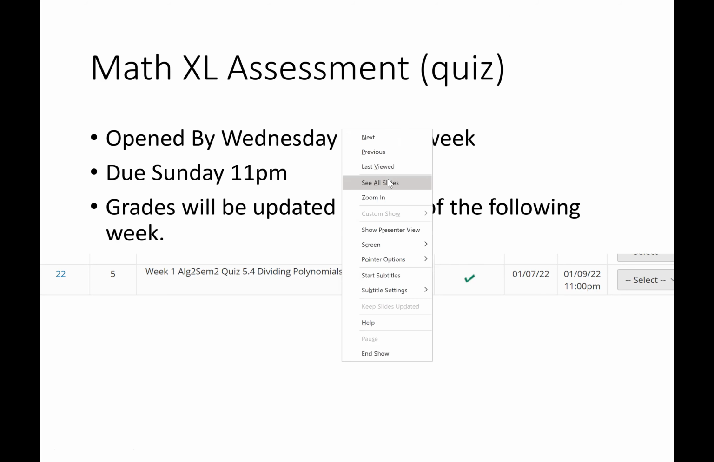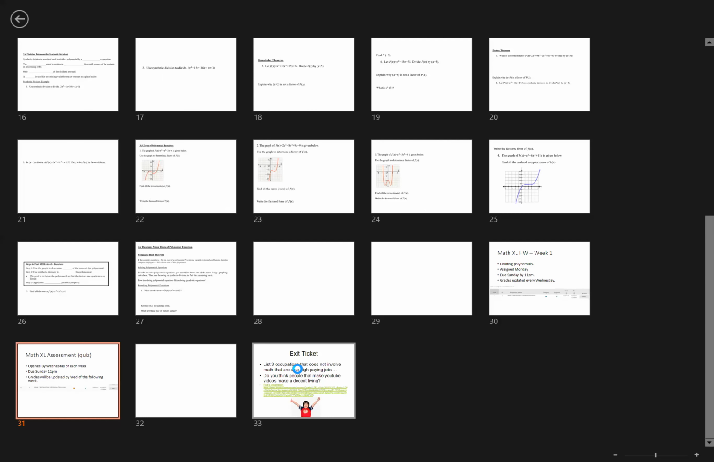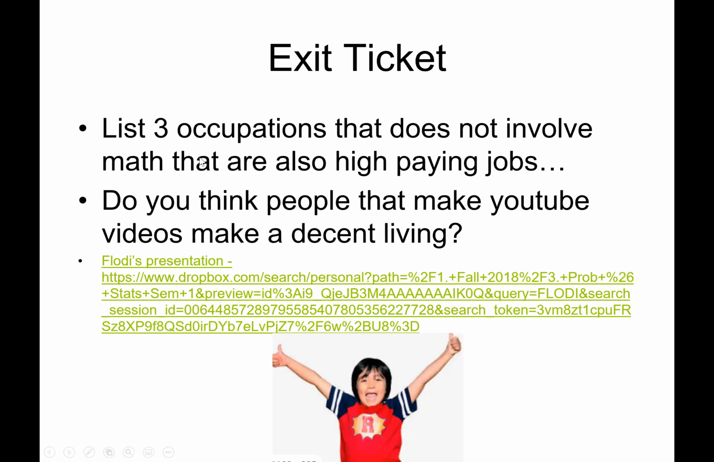To kind of end the day today, my exit today is right here. List 3 occupations that do not involve math that are also high paying jobs. And also, do you think people that make a YouTube living make a decent living or decent wage? So this is your exit ticket. Make sure you guys answer that on your guided notes somewhere on a blank space.